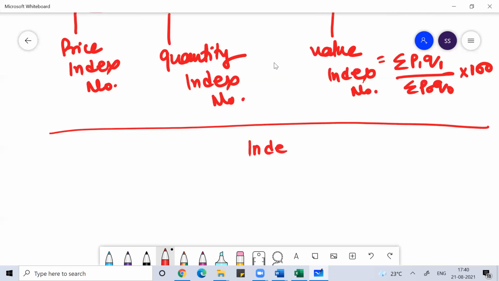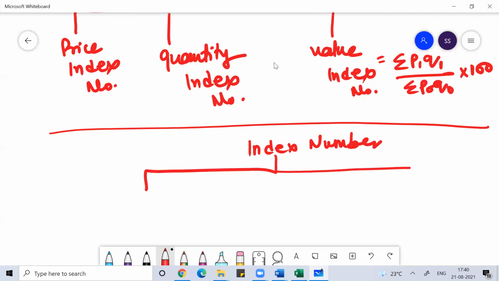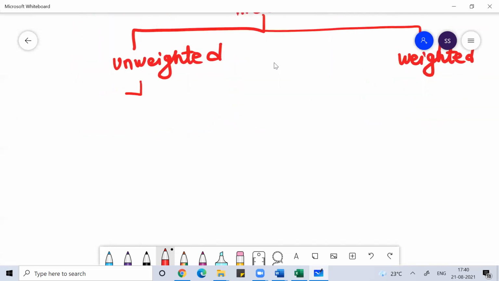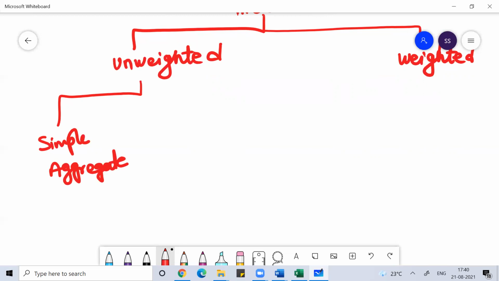How will I define an index number, whether I'm talking about price or quantity? Either they are unweighted, or they are weighted. If I talk about unweighted, they can follow simple aggregate. The first day of class I started by talking about simple aggregate, and we were doing everything with price.